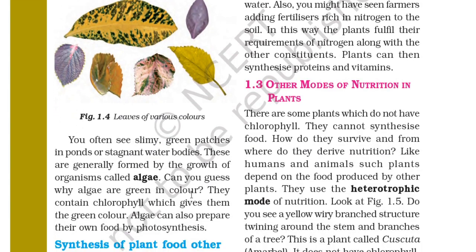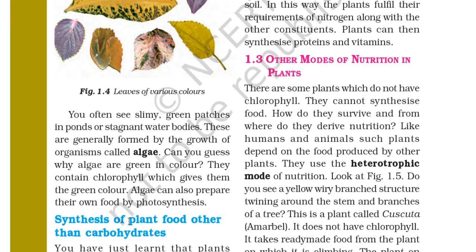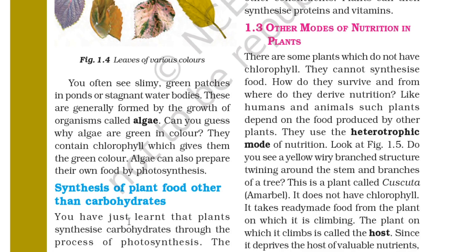You often see slimy green patches in ponds or stagnant water bodies. These are generally formed by the growth of organisms called algae. Algae form in ponds and the sea. You can see a green layer where too much water is collected together, which is called algae. Can you guess why algae are green in color? They contain chlorophyll, which gives them a green color. Algae can also prepare their own food by photosynthesis. That's why they grow in huge amounts over the water bodies.